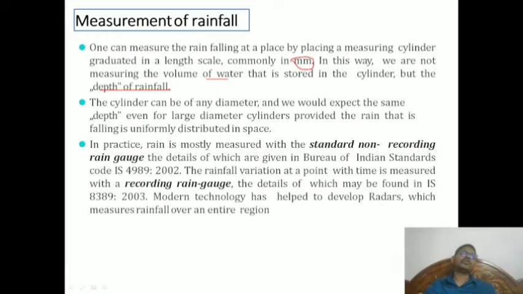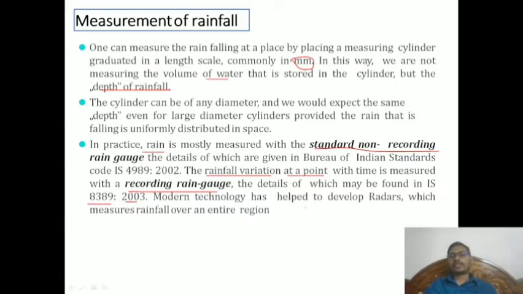So there will be two kinds of rainfall measurements: one is the recording gauge and the other is the non-recording gauge. In practice, rain is mostly measured with the standard non-recording gauge, the details of which are given in the Bureau of Indian Standards Code IS 4989-2002. The rainfall variation at a point with time is measured with recording rain gauges. Details are given in IS 8389-2003.